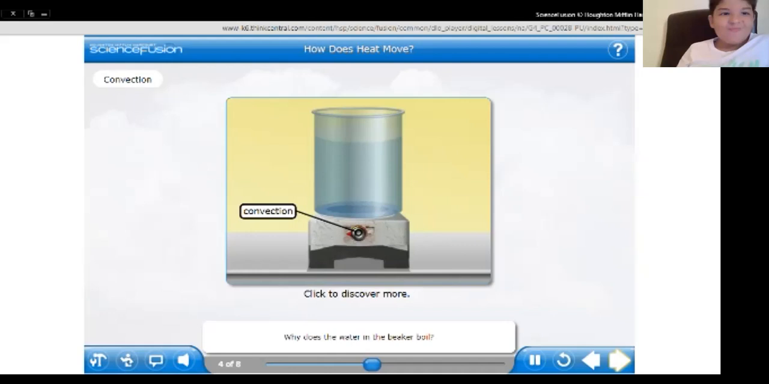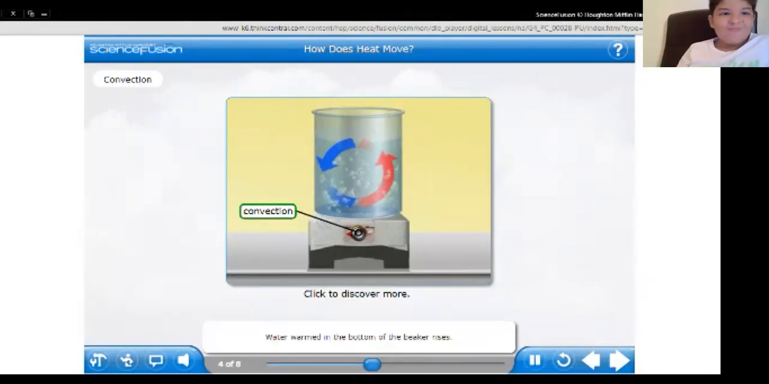Why does the water in the beaker boil? The water boils because a process called convection is taking place. Convection describes how heat causes liquids or gases to move around. The water at the bottom of the beaker is closer to the source of the heat. When the water near the heat source gets hot, it rises. When it cools off at the top of the beaker, it sinks. Boiling water is water that rises and sinks through the process of convection. Click to discover more.